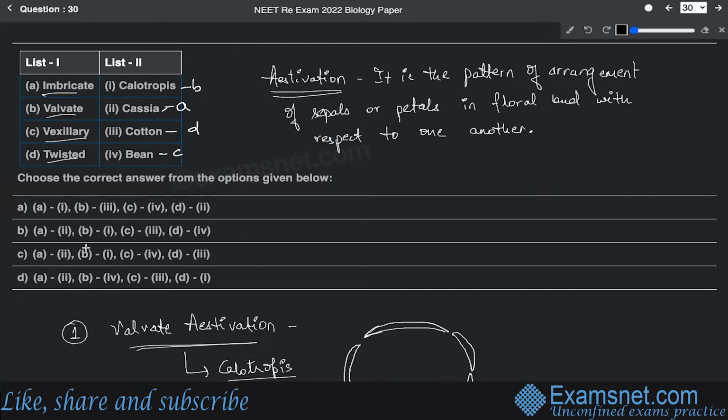So let us take a look into the matching options that have been given. So A is going to match up with second. Then B is going to match up with first. Then C is going to match up with fourth. And D is going to match up with third. All right. So that's why the correct answer is option C over here.